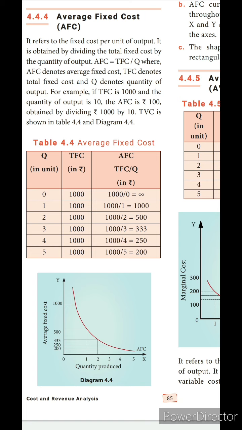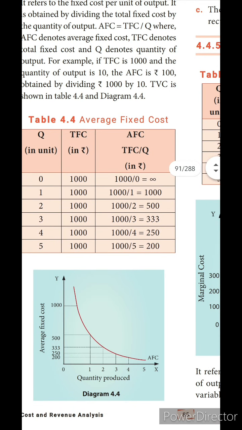Already you know, whenever you want to get an average, you need to divide the total by the quantity. Only then can we get the average. Same here also: total fixed cost is divided by the quantity of output, and then we get the average fixed cost. In the tabular column, as I already told, we had taken the total fixed cost as 1,000 rupees only, isn't it? In the total variable cost and in everything, we had taken the total fixed cost as 1,000. Along with that, we will move on with this also.